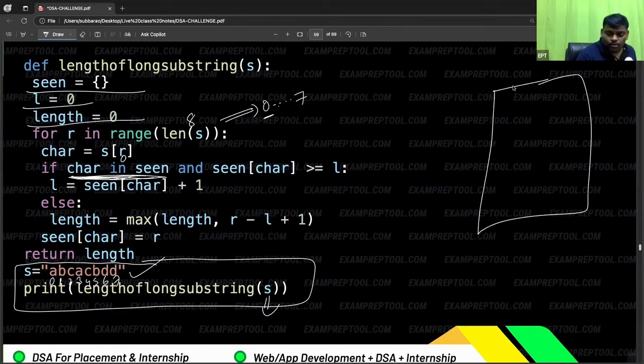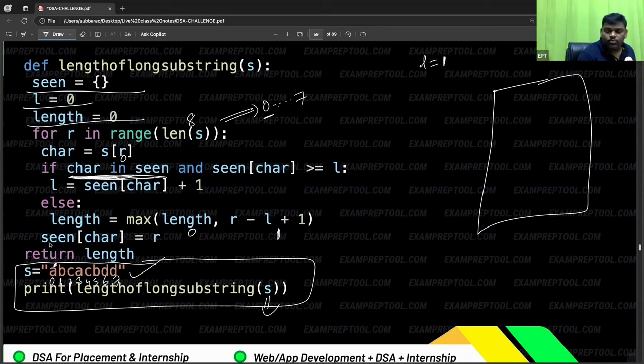Not there. What should I do? Who is the 0th person? A. He is not there. So what should I do? Come to the else part. Max is equal to existing length 0. Left and right both are now zeros. Plus 1, so left and right are 0 and 1, and the length is equal to 1.